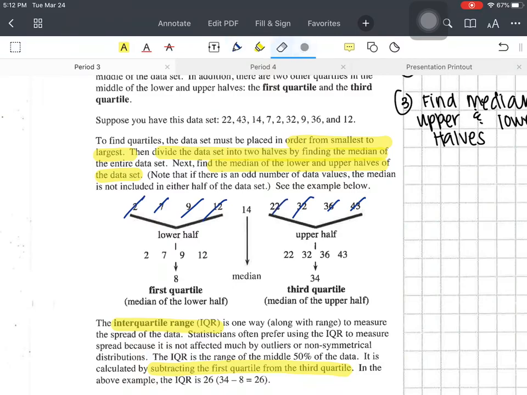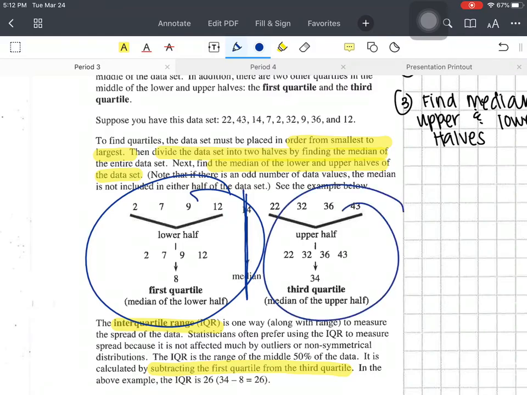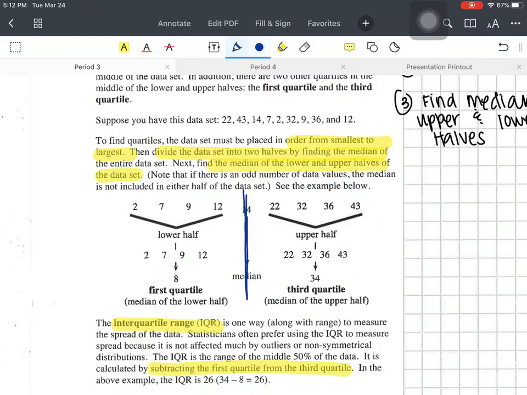Then you find the median, that middle number. Again, if there are two of them, you add them and divide by 2 to find what's in the middle of those two numbers. So step 2 is find the median. Step 3, find the median of the first part and the second part. If this is my middle number, my median, I'm now finding the median of the first half and the second half. If I cross out from the outside moving in, or cover it with my fingers so I don't have to make it super messy,